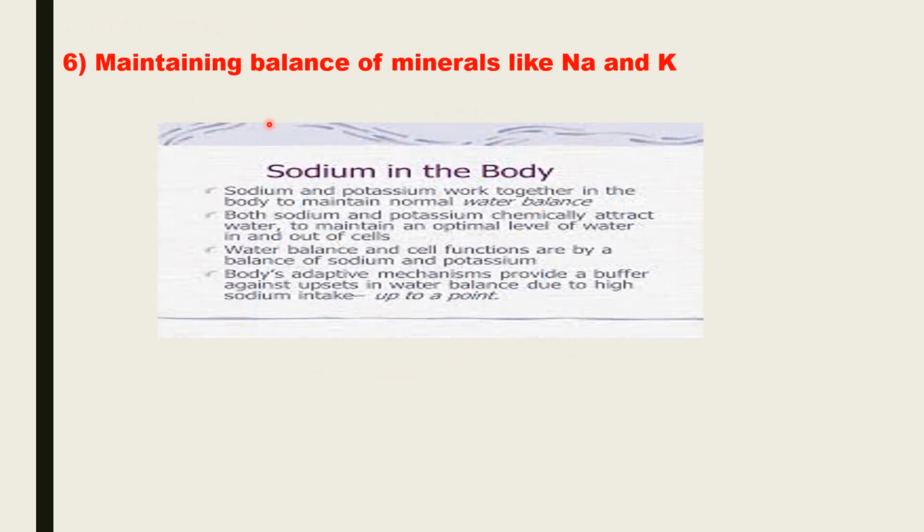Blood helps in maintaining the balance of minerals like sodium and potassium in the body, because both sodium and potassium work together to maintain normal water balance in the body. So both sodium and potassium attract water and thereby maintain an optimum level of water in and out of the cells. So the main function of sodium and potassium in the body is to maintain the level of water in the body.